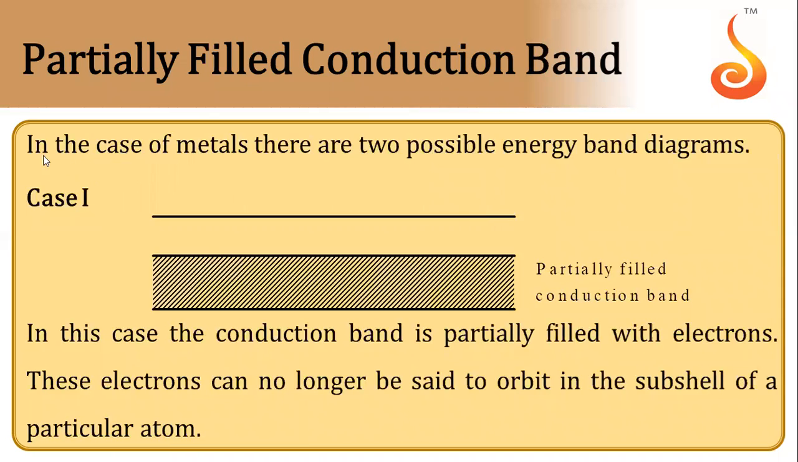Okay. Case one. In the case of metal, there are two possible energy band diagrams. Case one, partially filled conduction band. So in this case, the conduction band is partially filled with electrons. These electrons can no longer be said to be the orbit in the subshell of a particular atom.